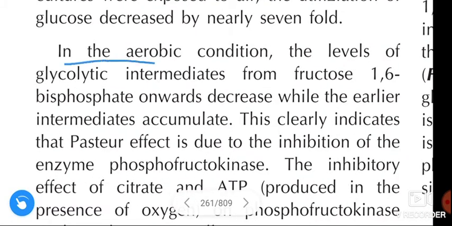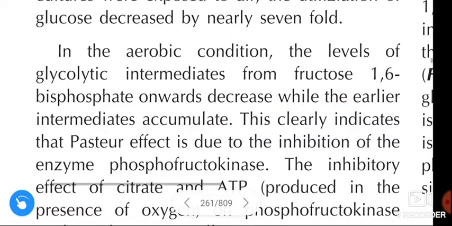Next, in the aerobic condition, the levels of glycolytic intermediates from which compound? Fructose 1,6-bisphosphate onwards decrease, while the earlier intermediates accumulate.